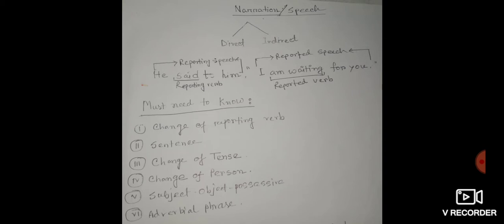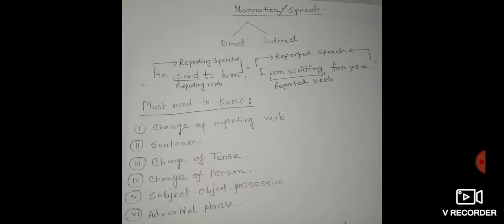So you need to know about reporting speech, reported speech, reporting verb, and reported verb. And you know very well, by seeing the inverted comma, we can easily identify whether it is direct speech or indirect speech.